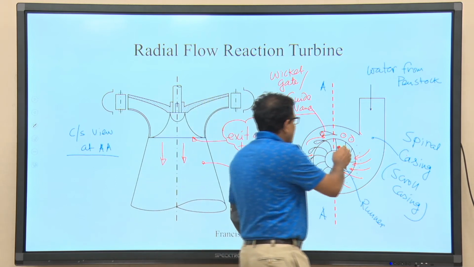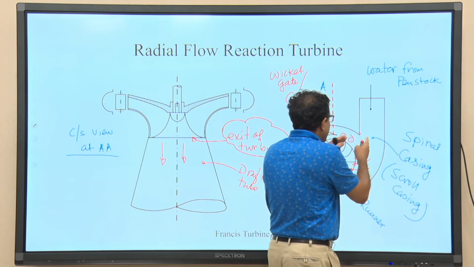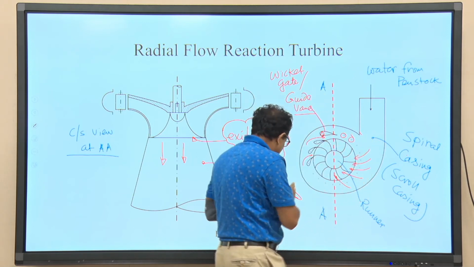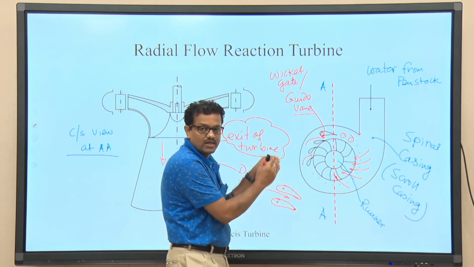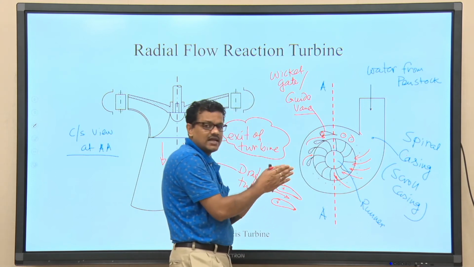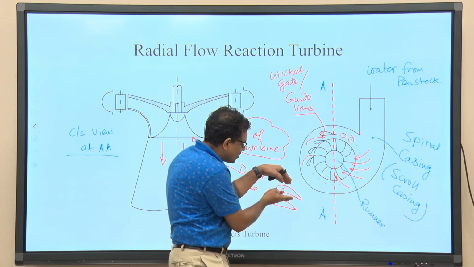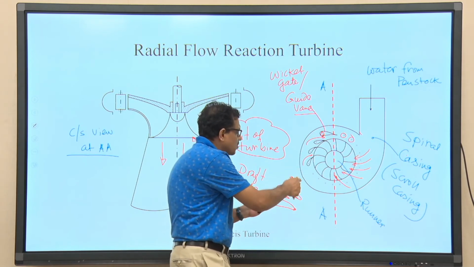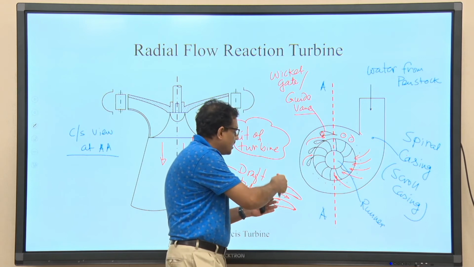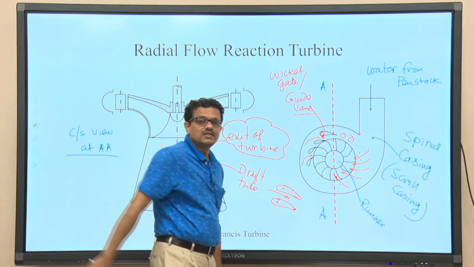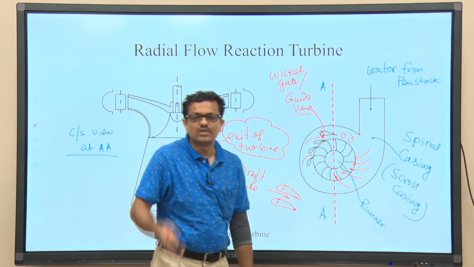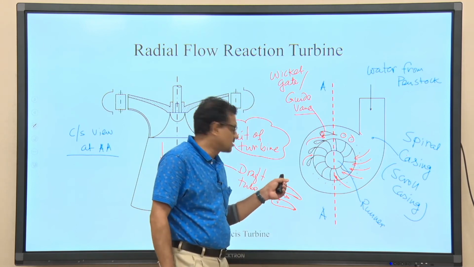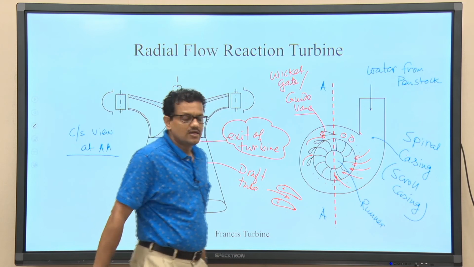Though the runner is surrounded by the spiral casing, liquid eventually moves into the runner through the passage between two guide vanes. By controlling the opening area, the area made available for the movement of liquid from this scroll casing into the runner, we can control the amount of liquid that goes into the runner, and that is done using this pivot mechanism, right.